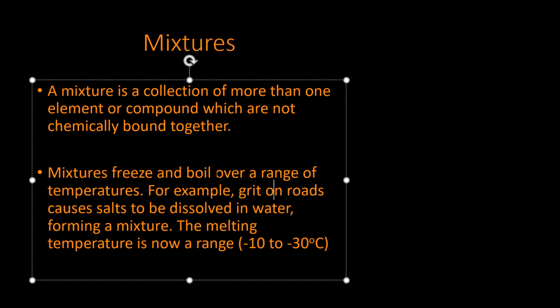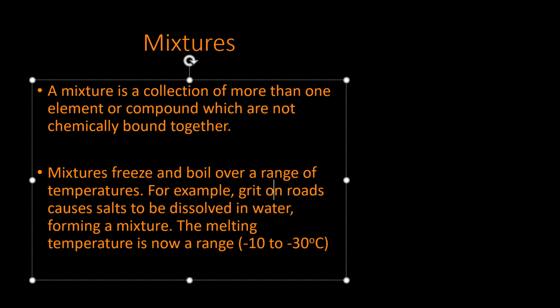So grit, which is used on roads in order to stop ice forming and to stop snow turning into ice and making the roads really dangerous, utilizes this property. Okay, so for example, when you put those salts into water, it forms a mixture, right? Those salts don't bind chemically to water, it forms a mixture, right?